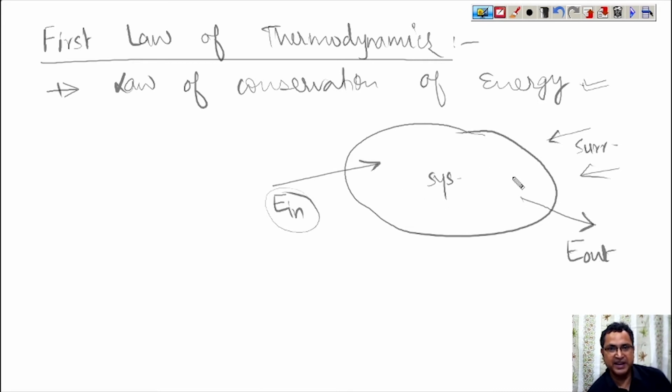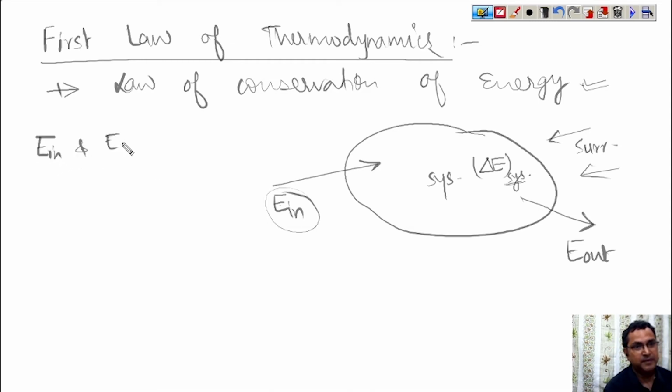And obviously by entering and coming out of energy from the system, some energy of the system will automatically change, which is known as delta E of system, that is the energy of a system. This energy of a system and the energy which is transferring are totally different. E in and E out are nothing but energy transfer.